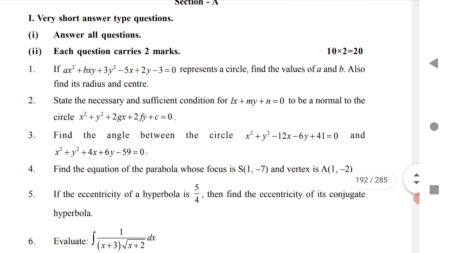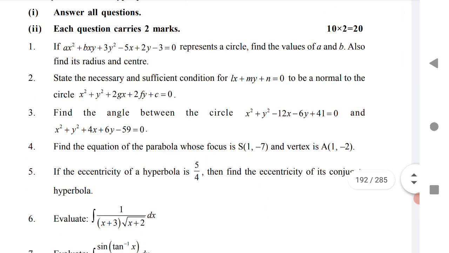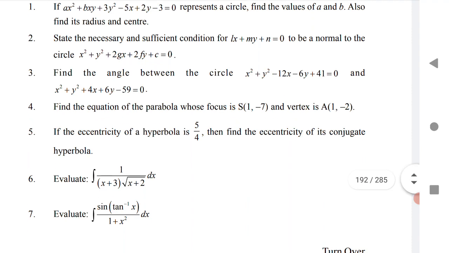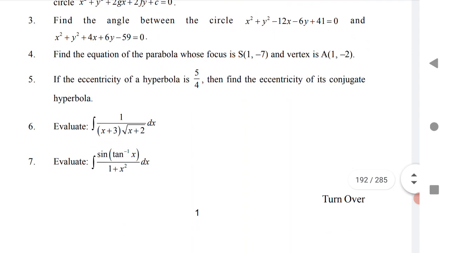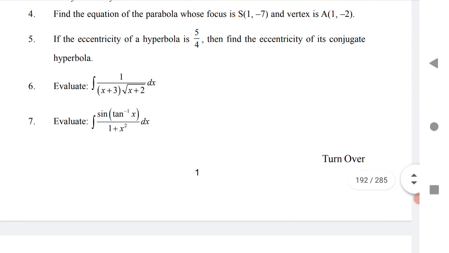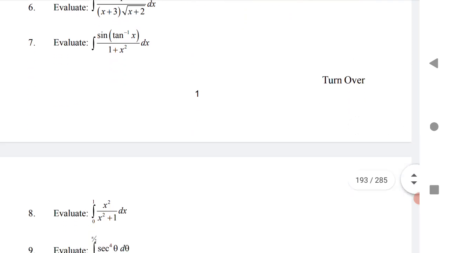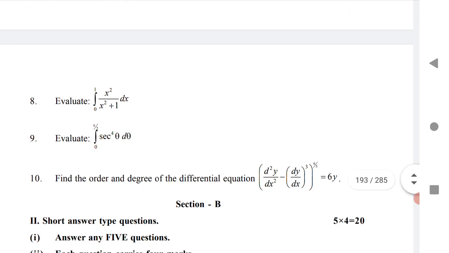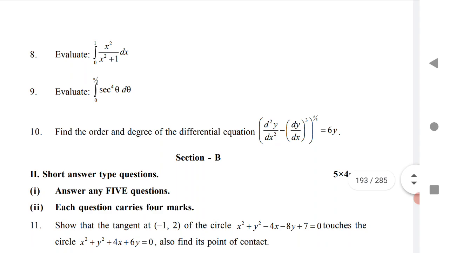The first question is from circles. The second question is from circles. The third question is from system of circles. The fourth question is from parabola, and the fifth question is from the hyperbola. The sixth and seventh questions are from indefinite integration, and the 8th and 9th from definite integration. The 10th is from differential equation.